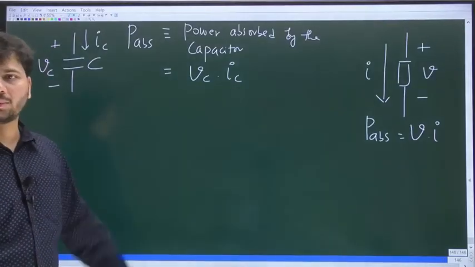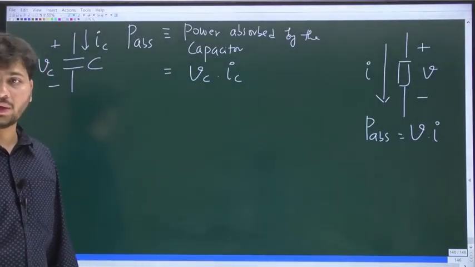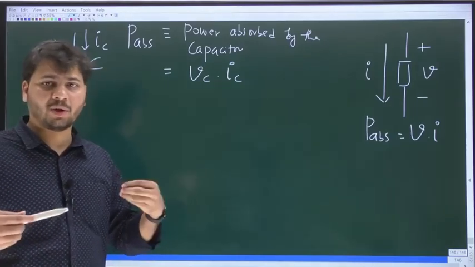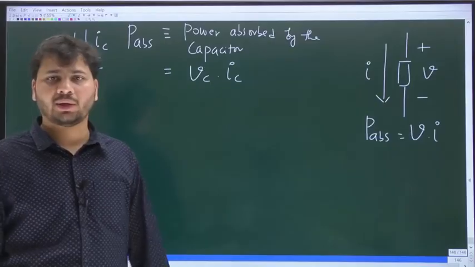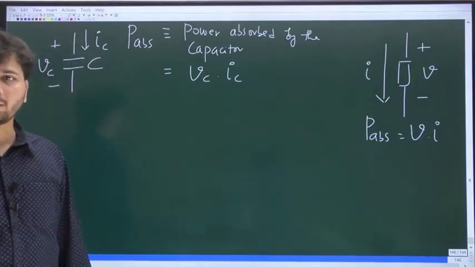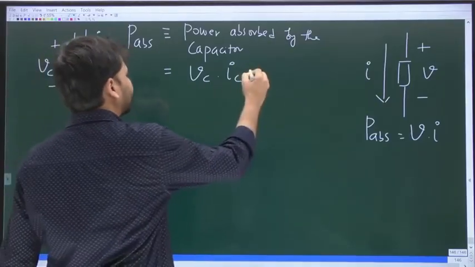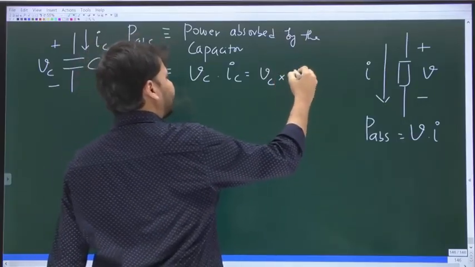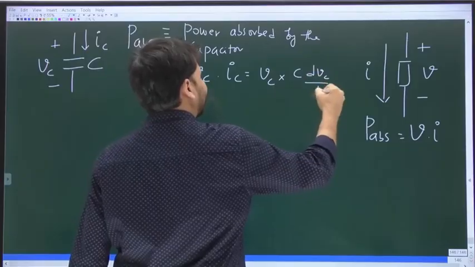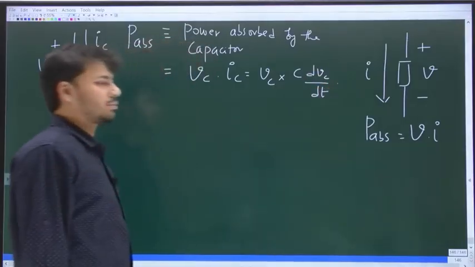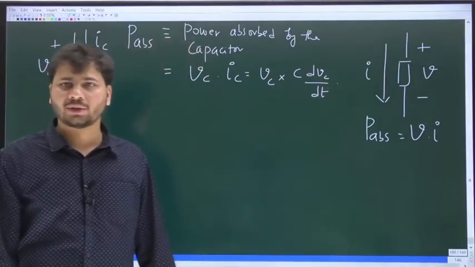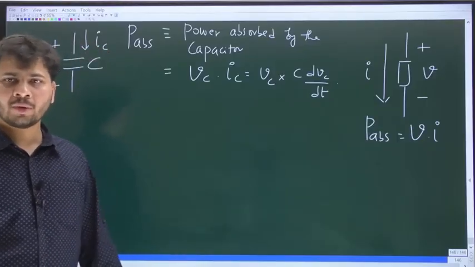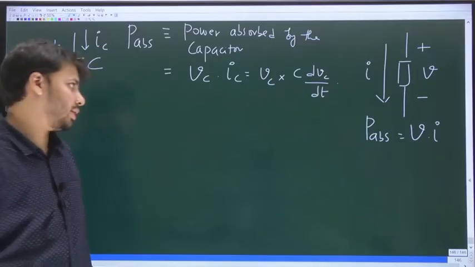What is Ic in terms of Vc? Current in terms of voltage. The moment I say Ic, you should say Ic is C dVc by dt. So Vc into Ic is Vc into C dVc by dt. In place of Ic, I just wrote C into dVc by dt, because that is the current in terms of the voltage across the capacitor.